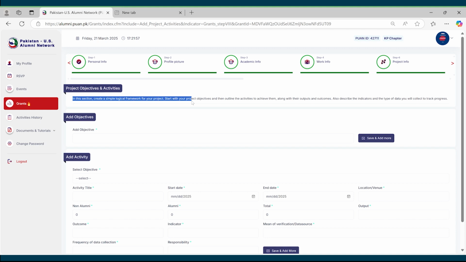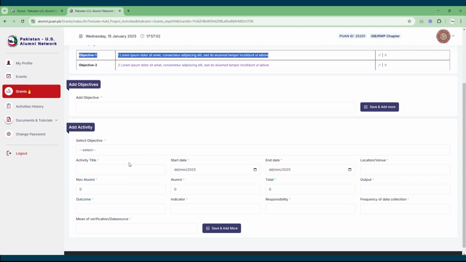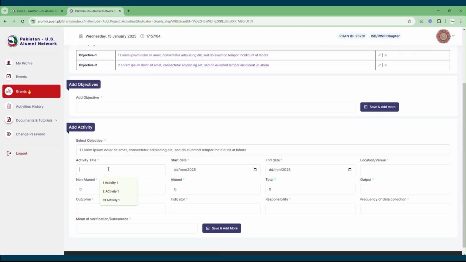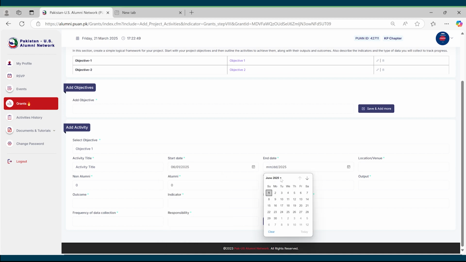Over here, you would need to create a simple logical framework for your project. First, you would need to add your project objectives, and you would need to click on the save and add more button in case your project has more than one objective. Then comes the section of activities. You would need to add relevant activities, including their start date and end date and the locations where these activities will be taking place.